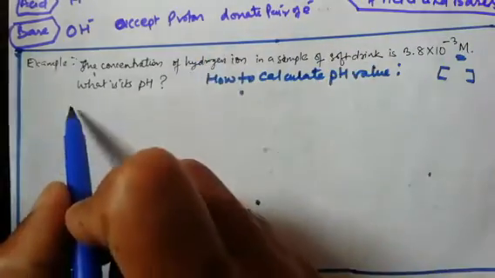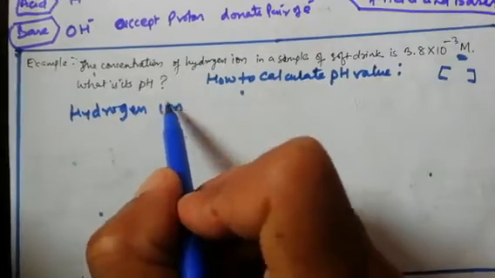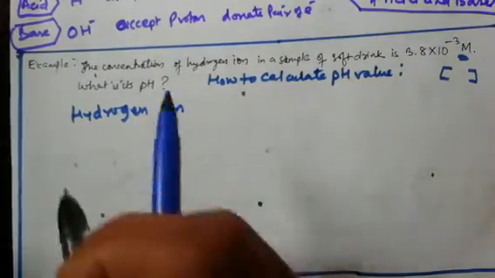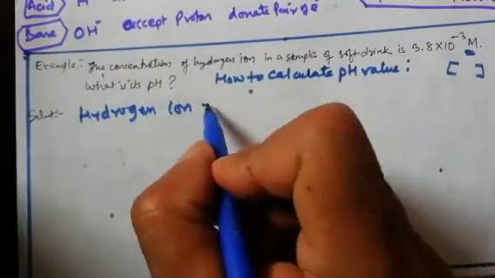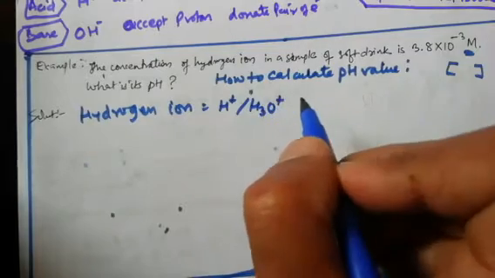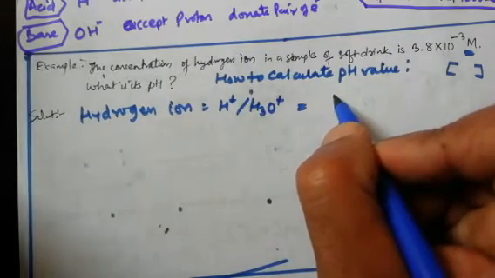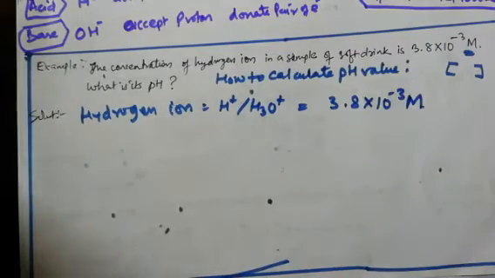In any kind of numerical, whenever you are doing it, you need to first write what is given. So given is hydrogen ion. Hydrogen ion can be written H positive or H3O positive ion. It is given 3.8 into 10 raised to power minus 3 mole.